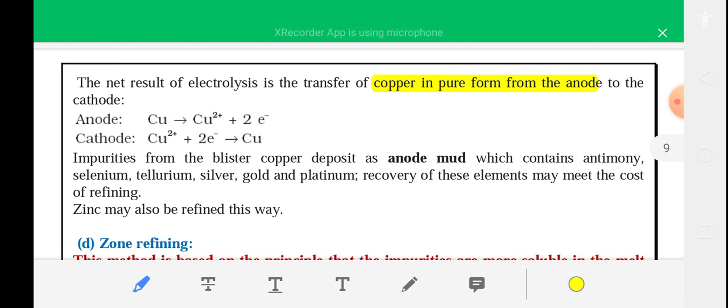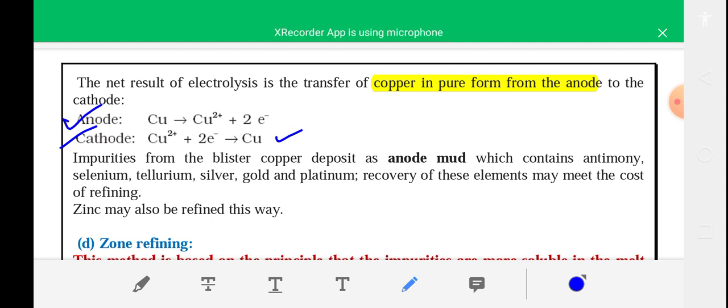At the anode, copper loses 2 electrons and comes into the solution, and at the cathode, Cu2+ ions migrate towards the cathode, accept 2 electrons and are deposited as pure copper metal.